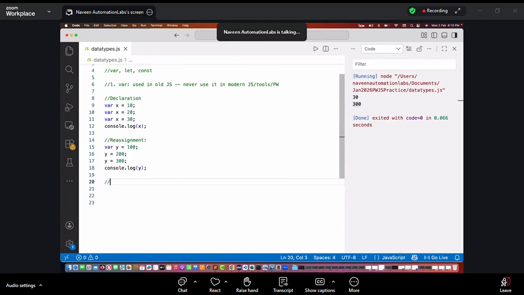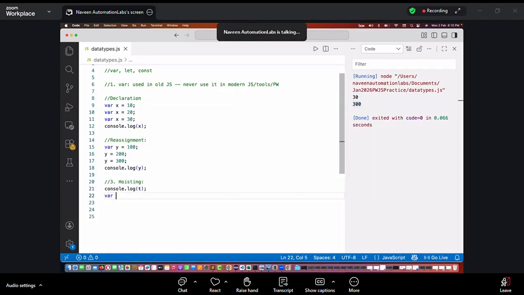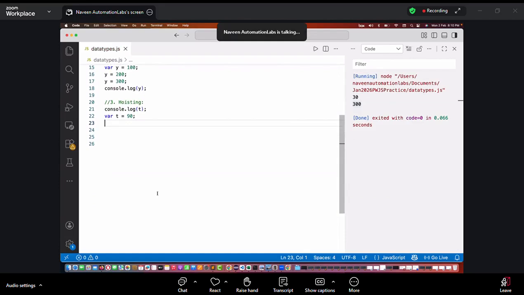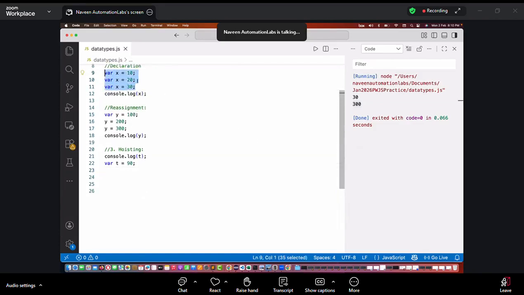Okay. The third concept: have you ever heard about hoisted? What do you mean by hoisted or hoisting? Both are the same thing. What does it mean? See this carefully. Here I'm writing console.log and then t. And then in the next line I'm writing var t is equal to 90. What is the problem with this code? No, 3 variables will be there, right? Because 3 times we have written 3 duplicate variables, 3 times it will be stored. But here only 1 time it will be stored.